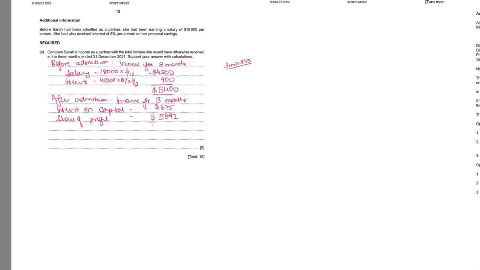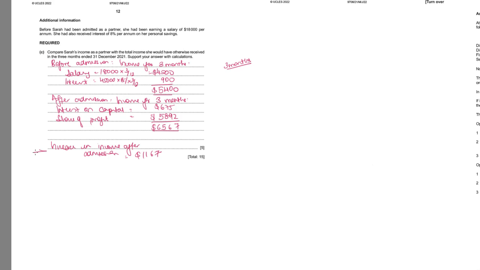So taking the total, 6,567. So increase in income after admission is equal to $1,167.